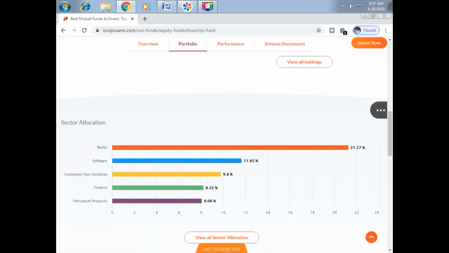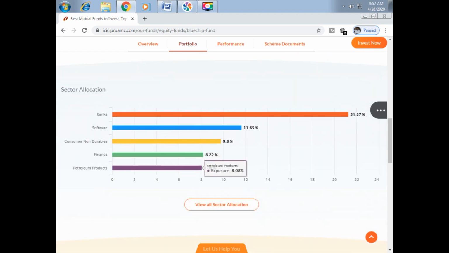If you come down, you can see sector allocation, meaning in which sector how much percentage of amount is invested. 21.27% is invested in the banking sector, 11.65% in the software sector, and so on.